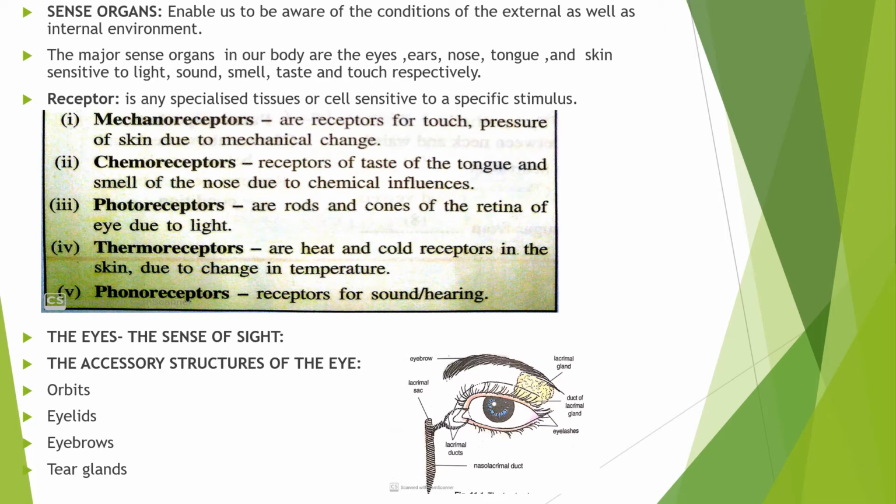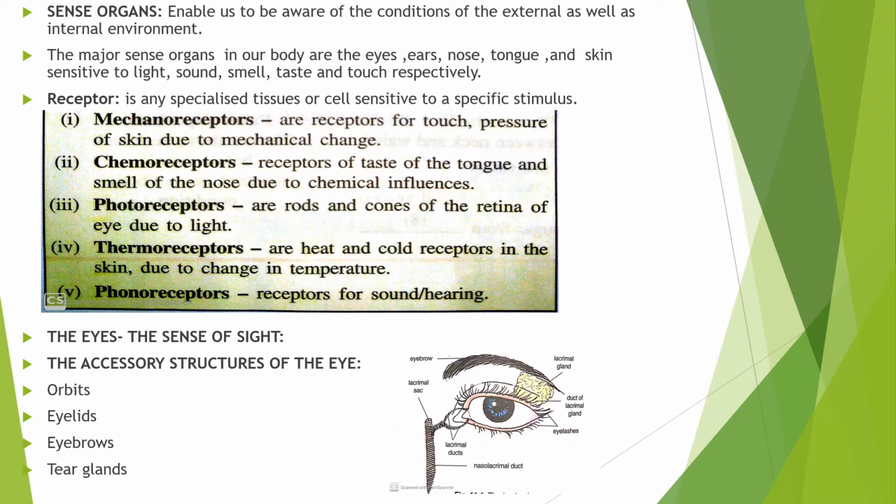The major sense organs in our body are the eyes, ears, nose, tongue, and skin, which are sensitive to light, sound, smell, taste, and touch, respectively. These organs are directly connected with the brain.